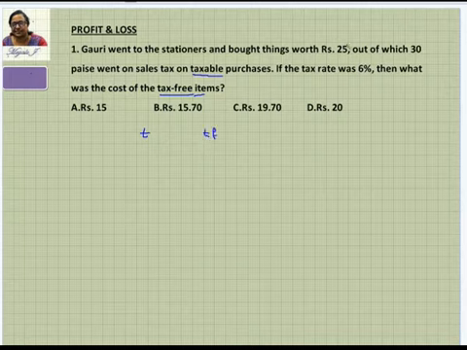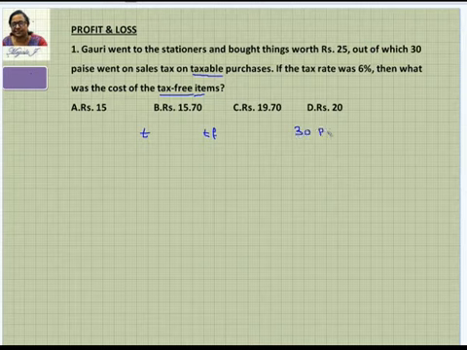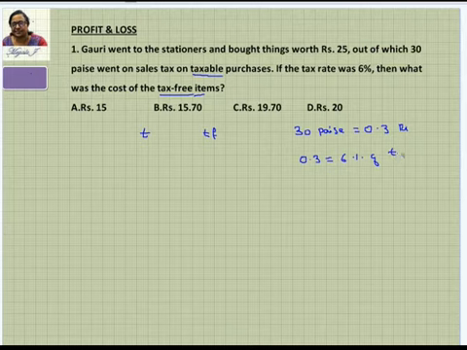Also, as mentioned, for the taxable purchases she is going to pay 30 paise. The 30 paise went on the sales tax, and that is 6% of the purchases. I will consider this 30 paise in terms of rupees, which is 0.3 rupees. So 0.3 rupees is equal to 6% of the taxable purchases.